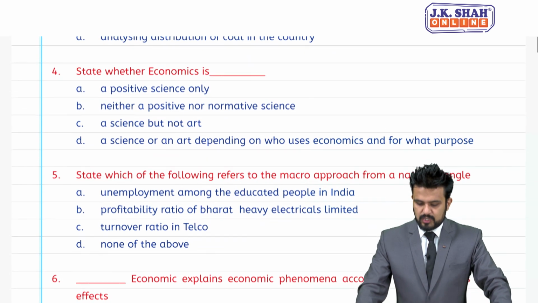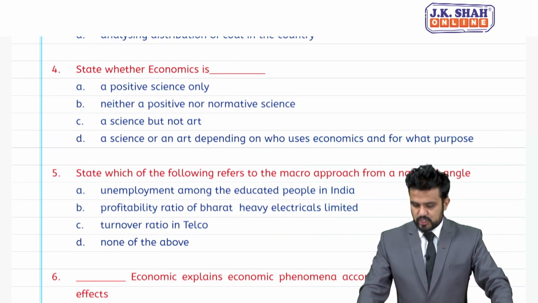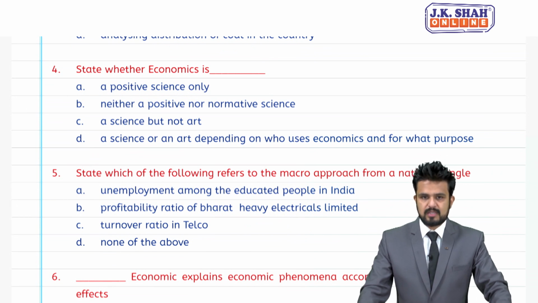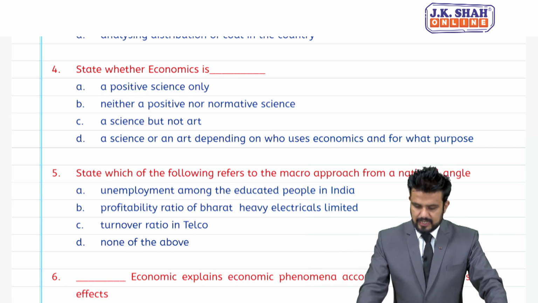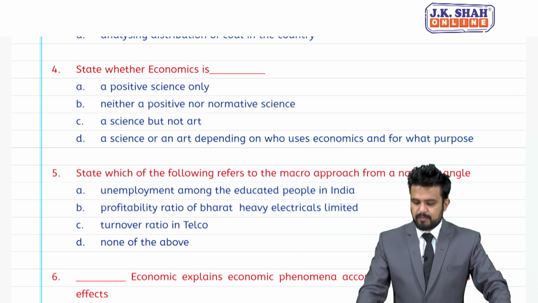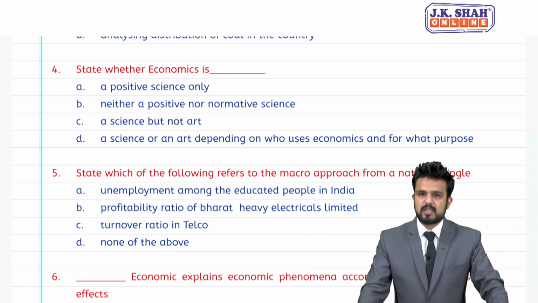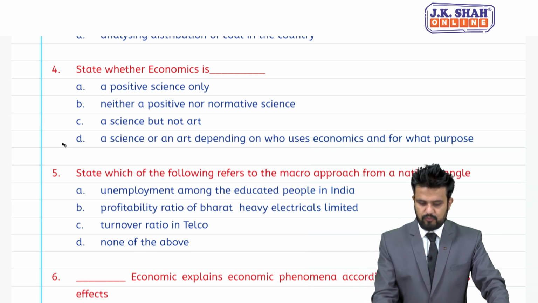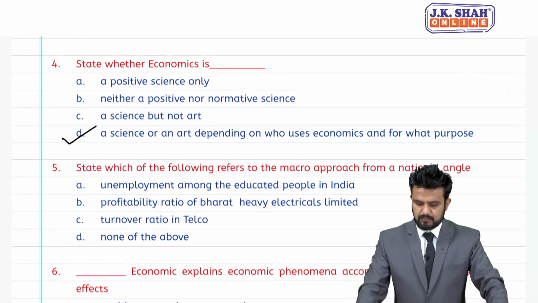Now, moving to fourth, state whether economics is dash: a positive science only, neither a positive nor normative science, C, science but not art, and D, science or an art depending on who uses economics and for what purpose. So, most appropriate answer for fourth is D.